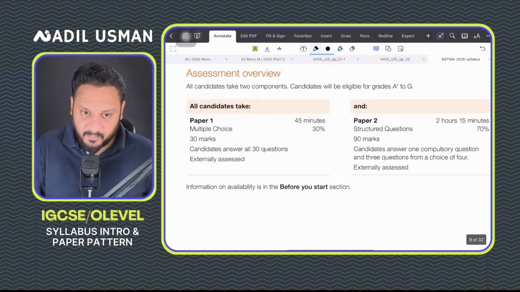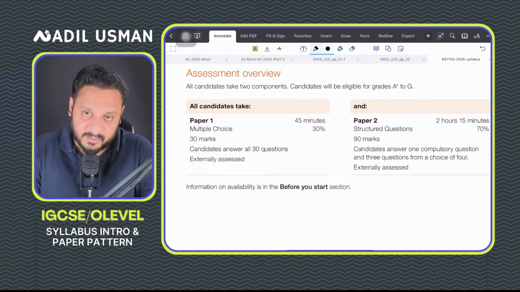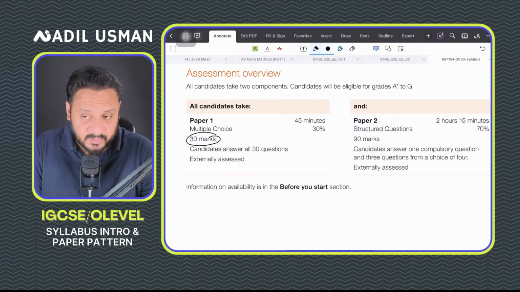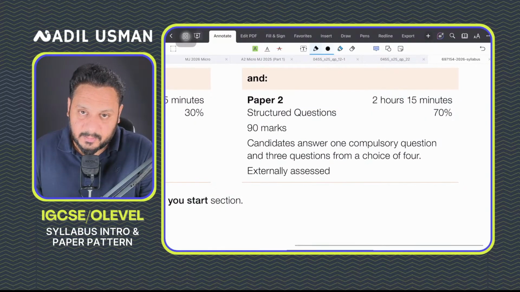Firstly, you have paper 1, that is MCQs. This is the MCQ paper, comprises 30% of your paper, right? So you will be given 30 MCQs, 30 marks, 1 mark for each MCQ, and 45 minutes to complete it. Then you have paper 2, which is structured questions.